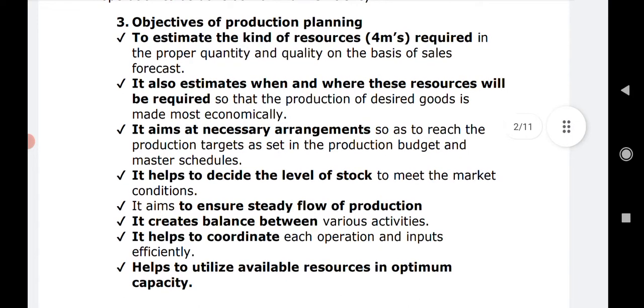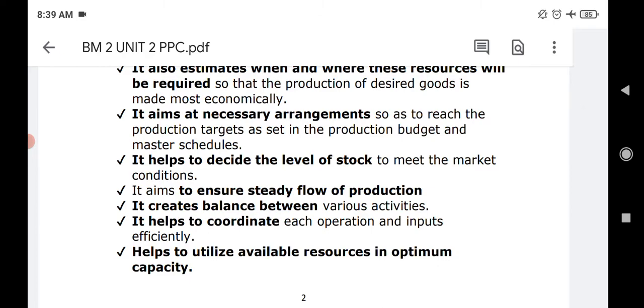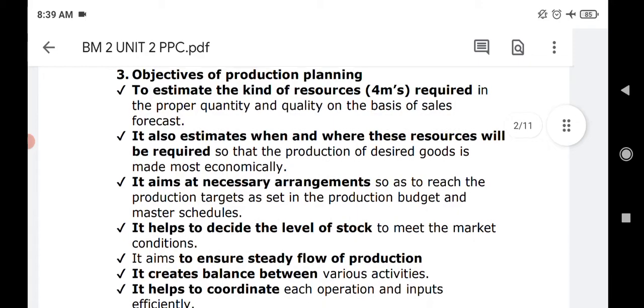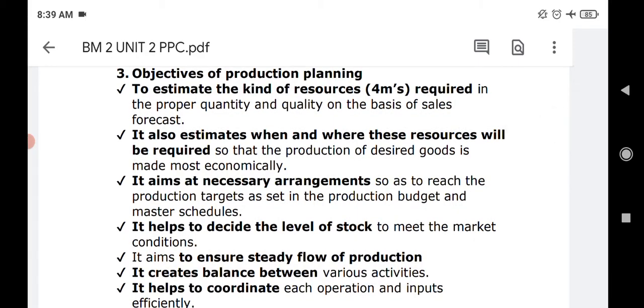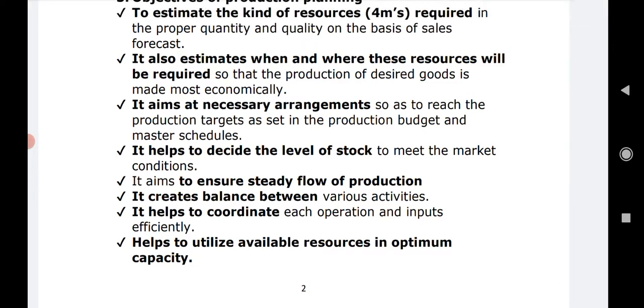So if we want to study quickly the objectives of production planning, we can say that production planning has these many goals. Number 1, to estimate the kind of resources. That means whatever 4 M's are required, it includes what? Money, material, manpower and maybe the machines, right? Whatever they are required, they are coming up in the proper quantity and quality on the basis of sales forecast. So it is also estimated when and where these resources will be required.